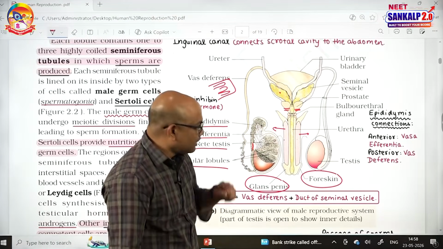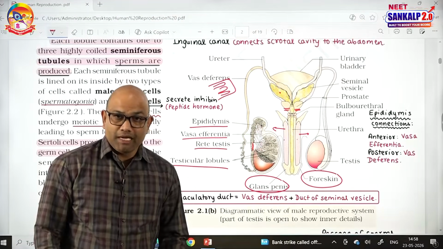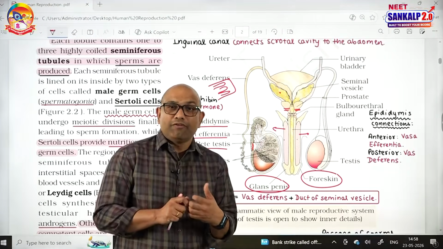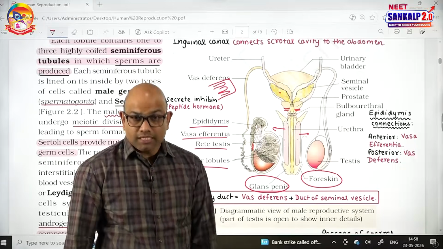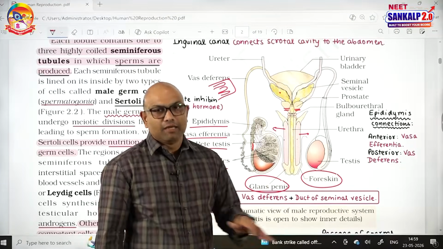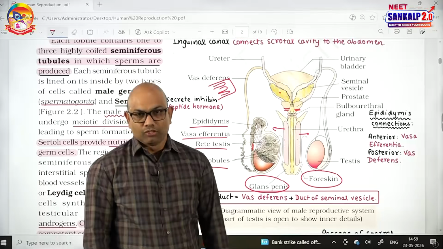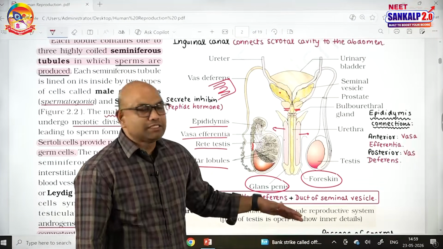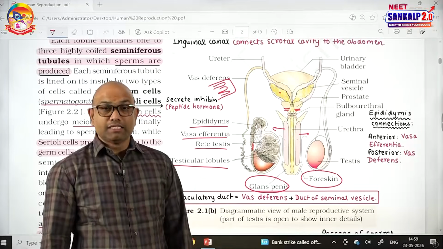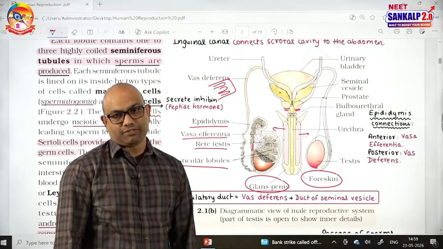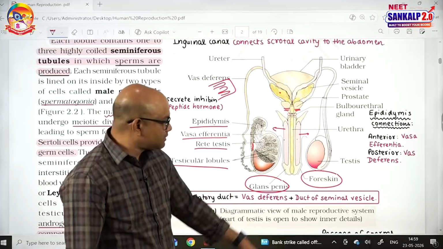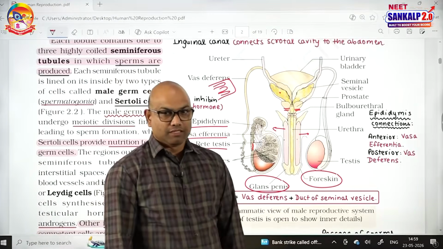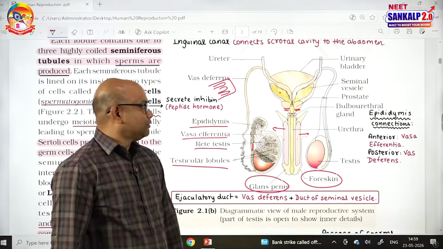On either side are the corpora cavernosa, which are made up of specialized tissue. Into that specialized tissue, there will be increased blood flow at the time of coitus. That makes the penis erectile. The penis is erectile tissue, so it is an erectile organ. It is a copulatory organ. This is the organ involved in insemination, the release of sperms into the female reproductive tract. The glans penis is the tip of the penis. The loose fold of skin at the tip of the penis is called the foreskin. So this is about the male reproductive organs.